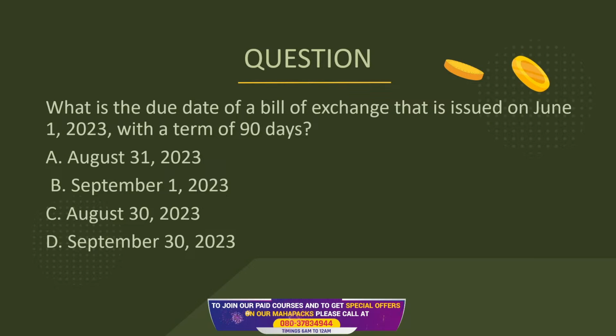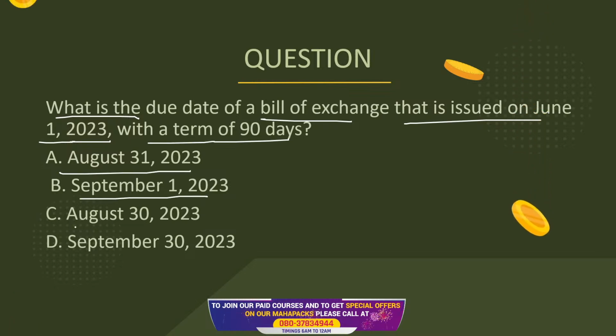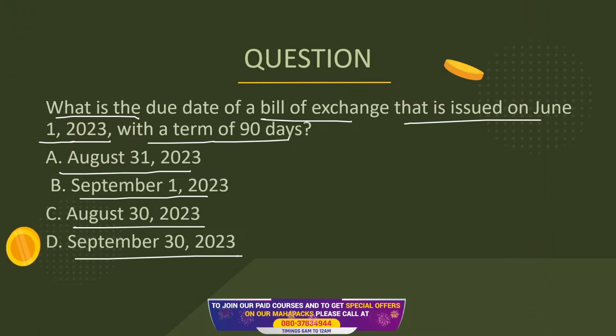Now let's look at the next question. It says, what is the due date of a bill of exchange that is issued on June 1, 2023 with the term of 90 days? August 31, September 1, August 30 or September 30.